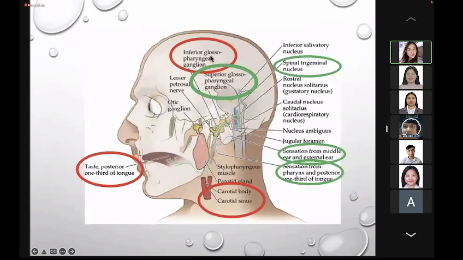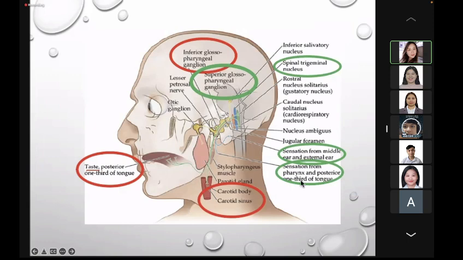So here is the summary of the different tracts for the inferior and the superior glossopharyngeal. Again, taste from the posterior one-third of the tongue, the chemoreceptor, and the baroreceptor go to the inferior glossopharyngeal ganglion to go to the nucleus of tractus solitarius.